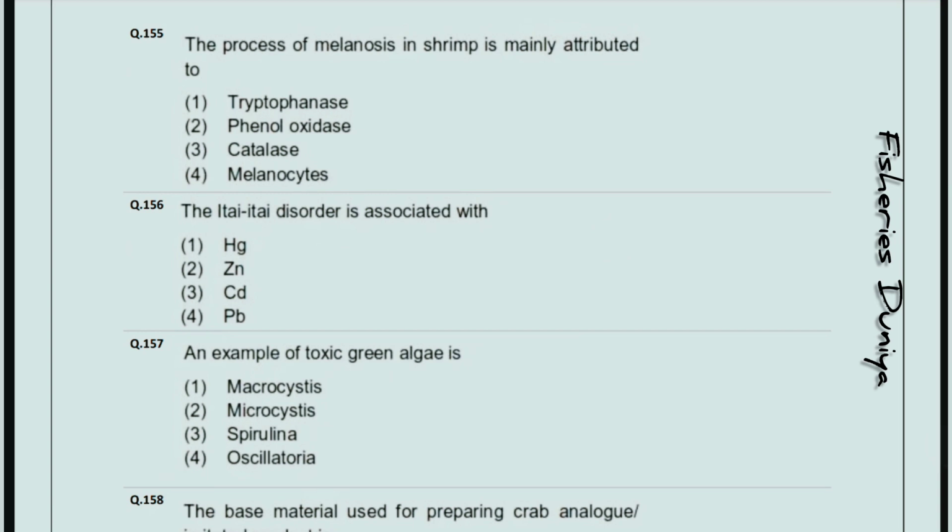The process of melanosis in shrimp is mainly attributed to. So the correct answer is option number second, phenol oxidase. The next question is the itai-itai disorder is associated with.